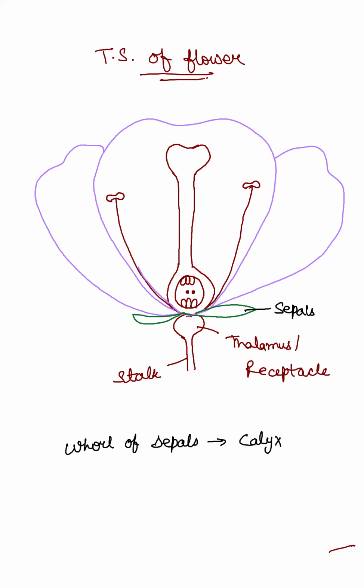Sepals का function क्या होता है बेटा? Sepals basically help in protection of the flower during bud stage. Protect flower during bud stage. And of course, it's green in color, so it will be doing photosynthesis also. That's the secondary function, obviously. ठीक है, जब तक बर्डिंग स्टेज है वो बंद है तो वो फोटोसिंथेसिस तो करता रहेगा, उसके बाद भी करता रहेगा. It's green in color, so you can write down as the secondary function of it. But main function is the क्या? Protection.